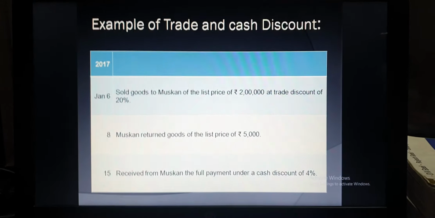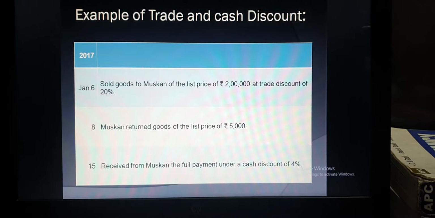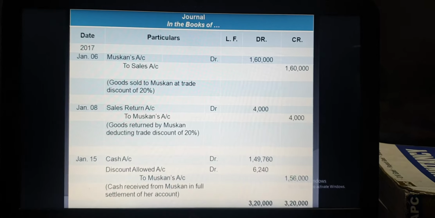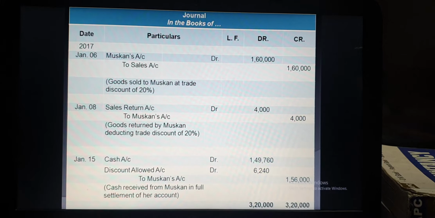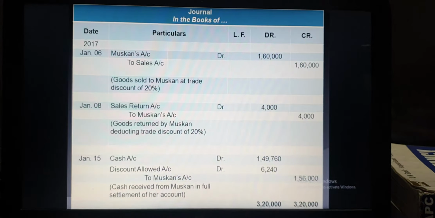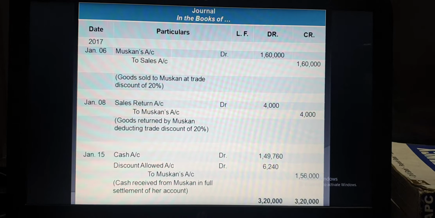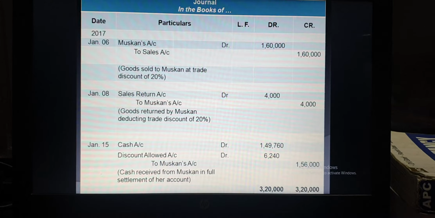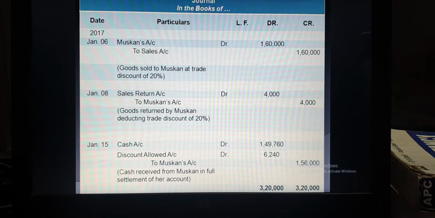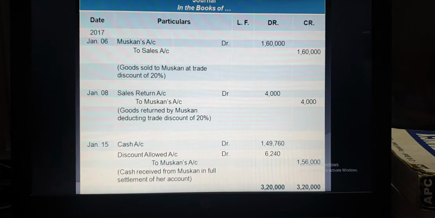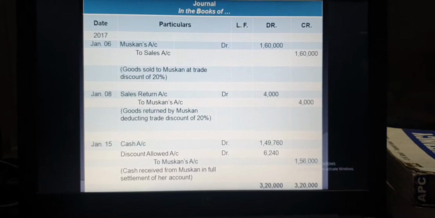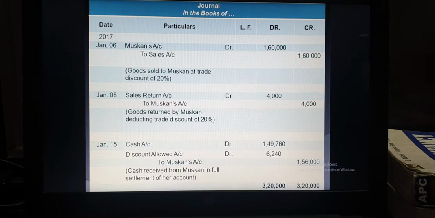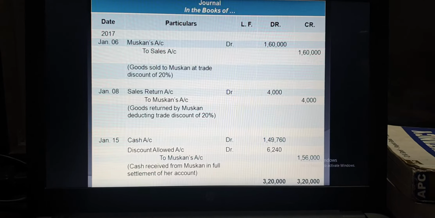So the returned amount is 5,000, and 20% of 5,000 is 1,000. So you have to pass the entry by 4,000, that is sales return account debit to Muskan account, 4,000. So these are the two entries related to sales and sales return. From the first two entries, we sold goods of 1,60,000 and got returns from Muskan of 4,000. So the net amount which we have to receive from Muskan is 1,56,000, the difference of 1,60,000 and 4,000.